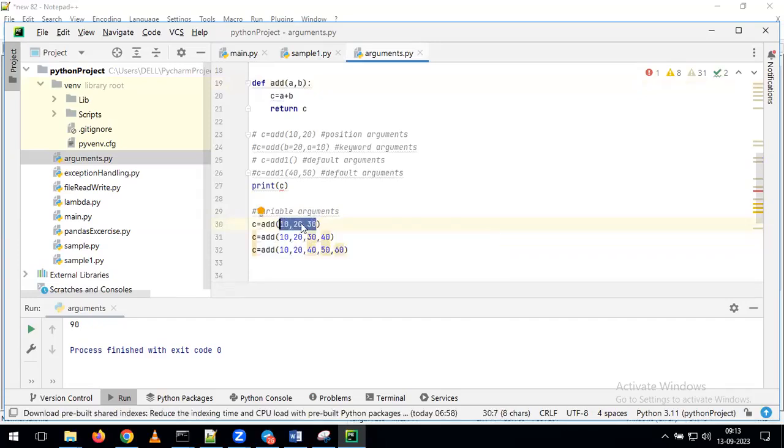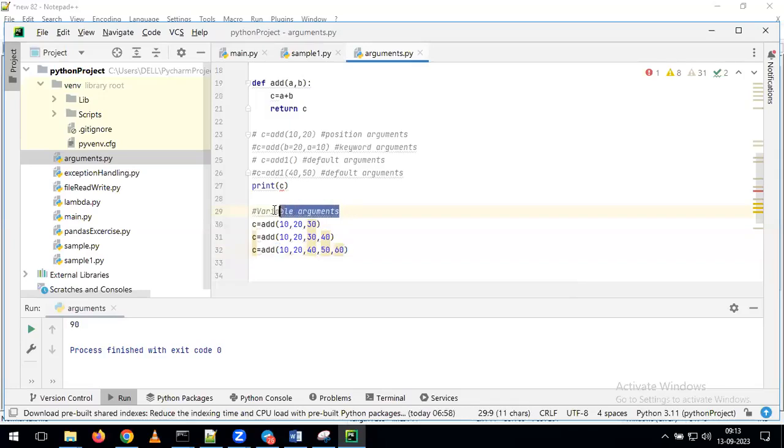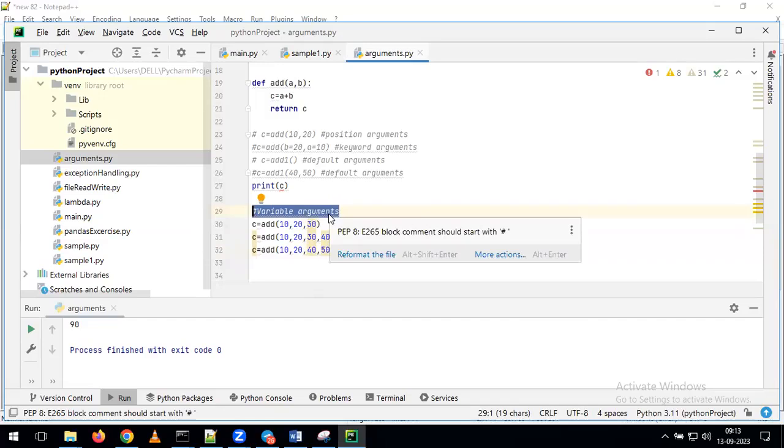But my requirement is that whatever number of values we pass, the function should accept all those values and perform the addition operation. Indirectly, I don't know how many arguments I want to pass. That kind of argument we simply call a variable argument. Whenever you don't know how many arguments you want to pass as per your requirement, such arguments are called variable arguments.